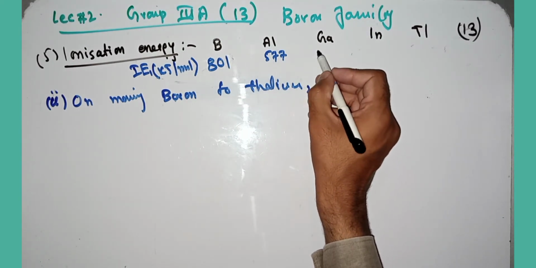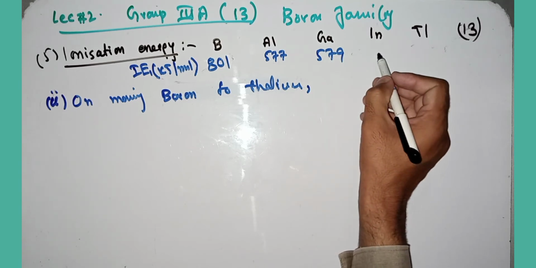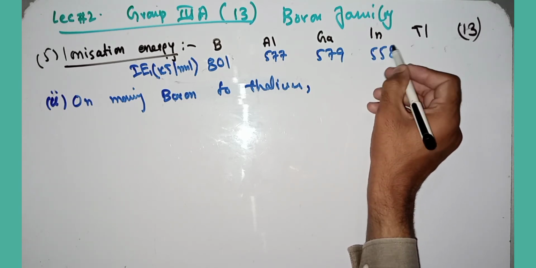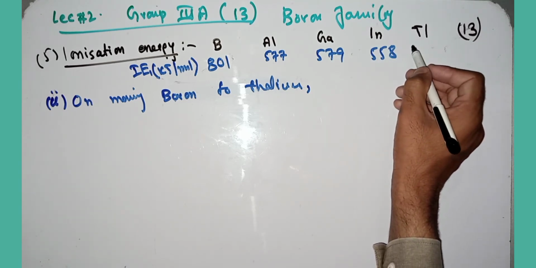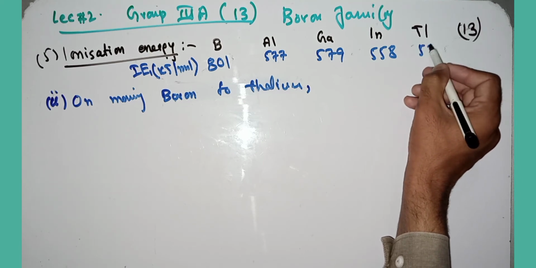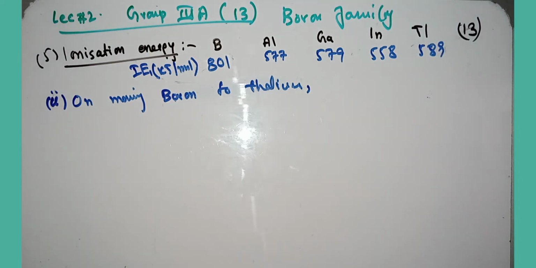Gallium has 579. Indium has 558, while thallium has 589. This is the first ionization energy.